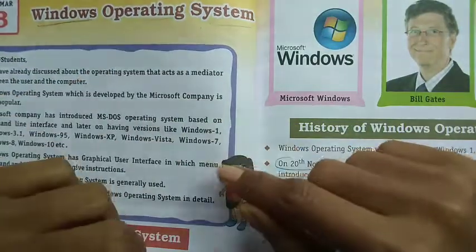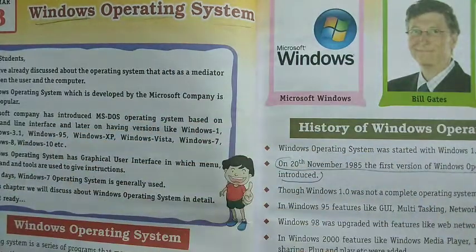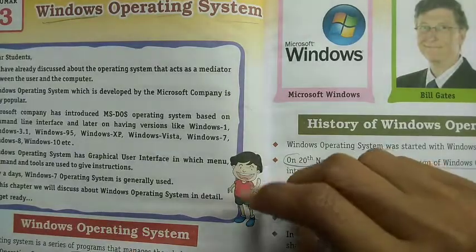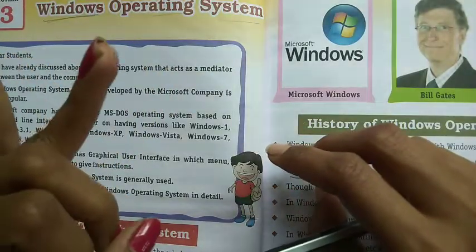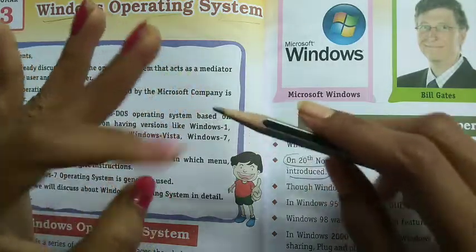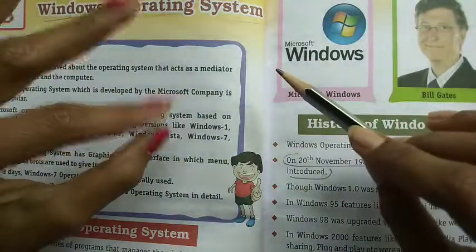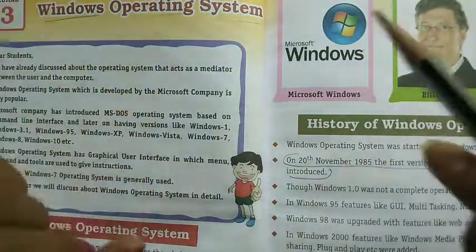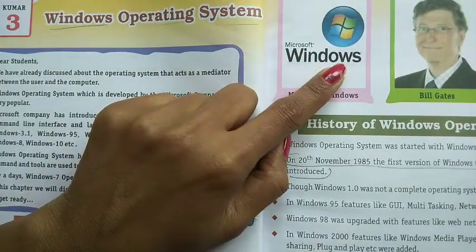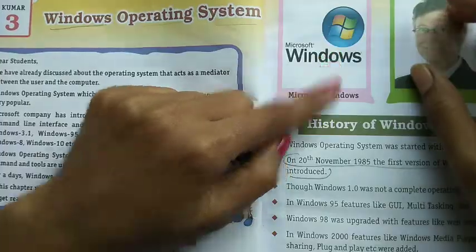Without this operating system our mobile or computer doesn't work. In the same way, in our computer Word, PowerPoint, Microsoft Excel, the calculator, and other applications we use are application software. But the main Windows, when this symbol comes, that is known as the operating system.